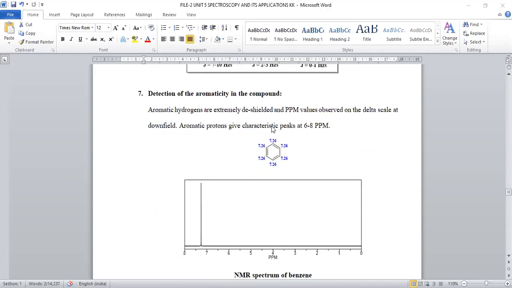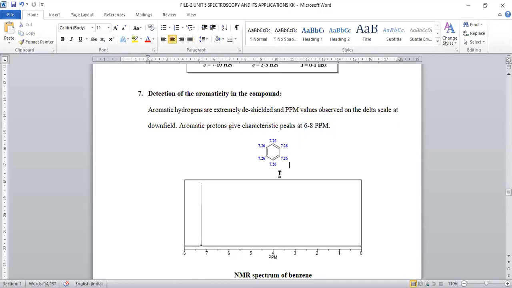Next, ortho, meta, para types of hydrogens can be identified based on the J value range. And the most important application of NMR spectroscopy is prediction of aromatic nature. If the given compound obeys Huckel rule or possesses benzenoid molecules, the signal appears in the range of 6 to 8. If we take benzene, all hydrogens are identical, hence we will get only a single peak between 7 and 8, that is at 7.26.